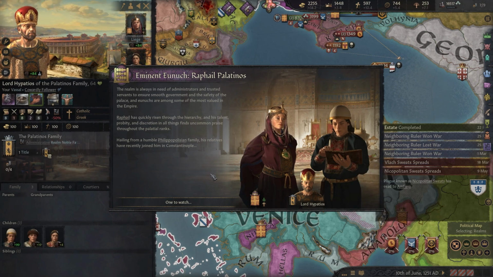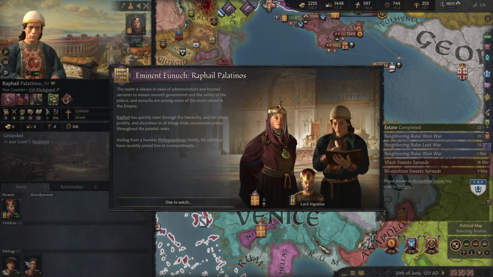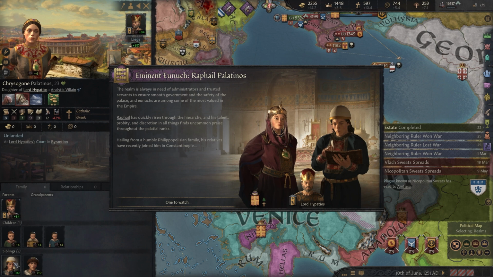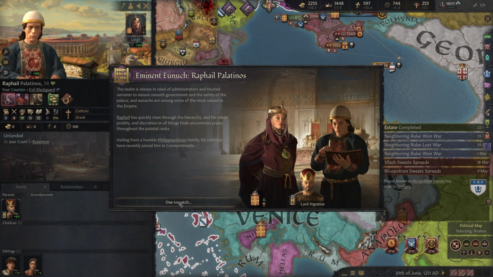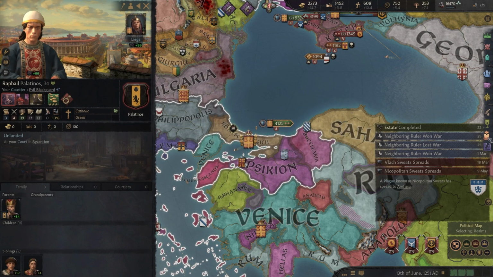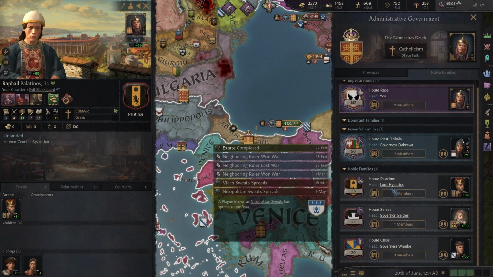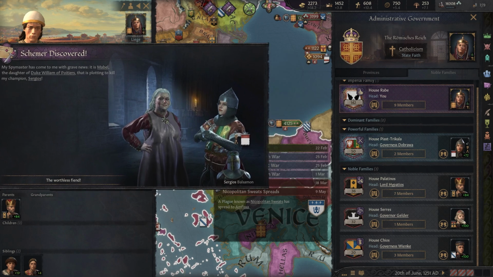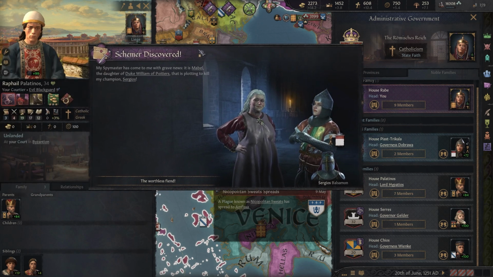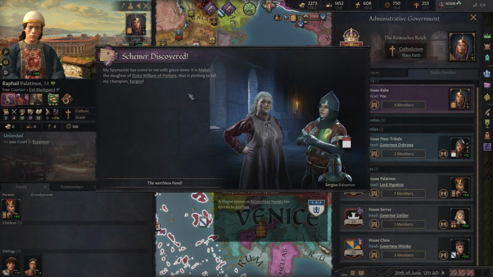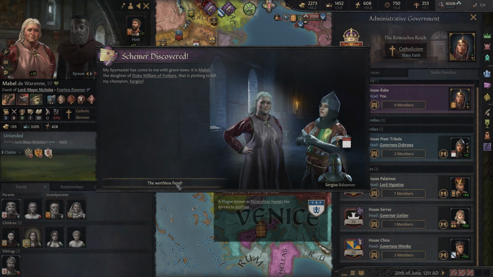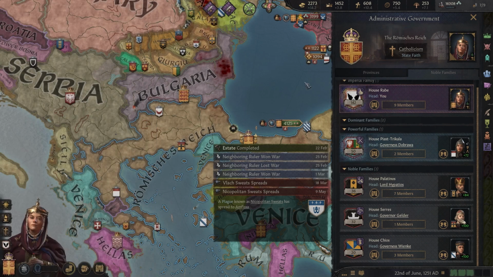Lord Hypatios of the Palatinos family. Interesting. Wow, both of his sons are eunuchs? Okay, one to watch. Does that mean they're a noble family, like, they're in here? Yeah, they are. Interesting. It is Mabel the Dawdle. Oh, okay, she's plotting to kill Sergius. Alright.